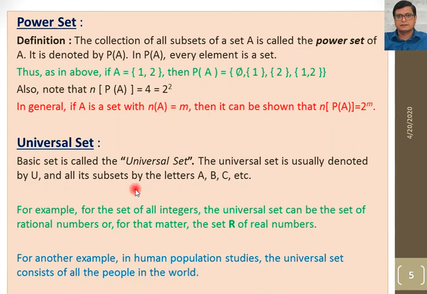Clear? Suppose set A is a collection of alphabets. Then the universal set for that set A will be the collection of all alphabets in English. Out of those alphabets, we can make different sets. For example, set A is the collection of all consonants, so we have all consonants in set A. B is the collection of all vowels, so we have all vowels in that set. C, we can have another type of set also. So for alphabets, the universal set will be the collection of all English alphabets.